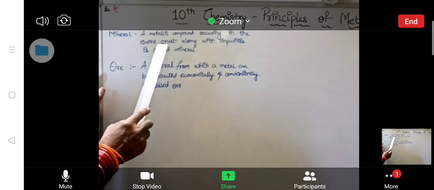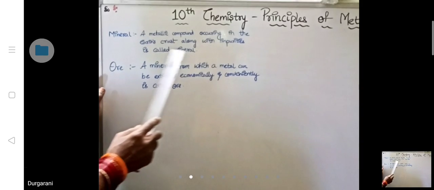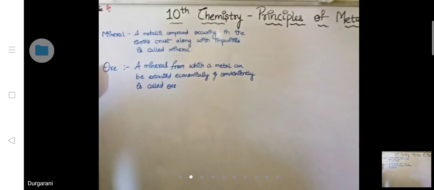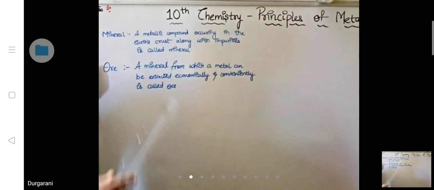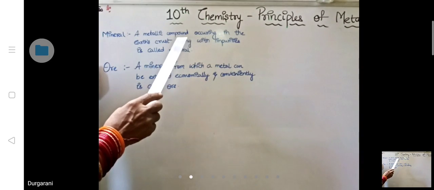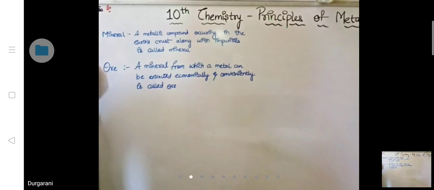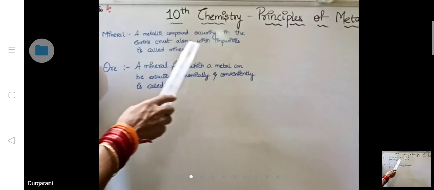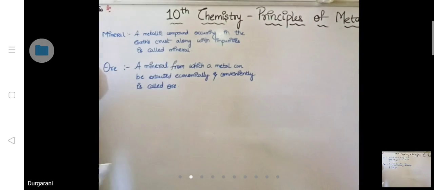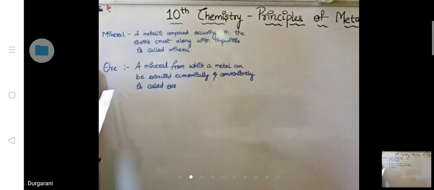A compound occurring in the earth's crust along with impurities is called a mineral. In the earth's crust, some of the metals are available in compound form. If you take, for example, CaCO3, in that the calcium metal is there. Next, what is an ore? A slight difference will be there between these two.